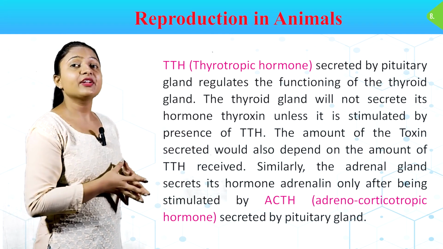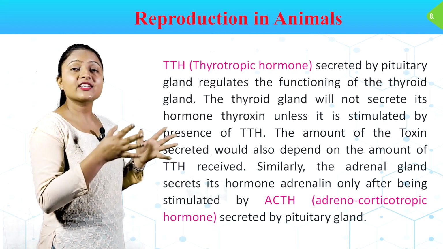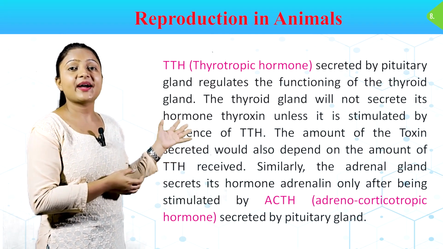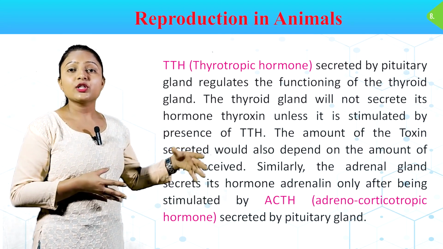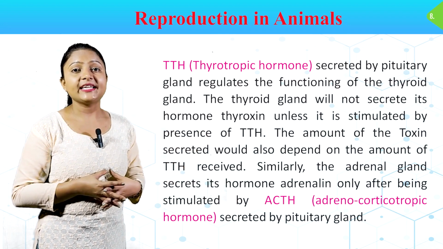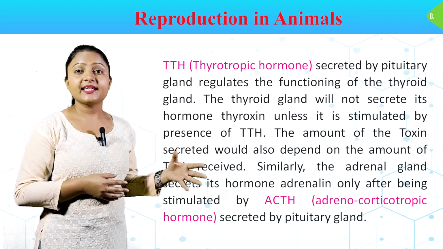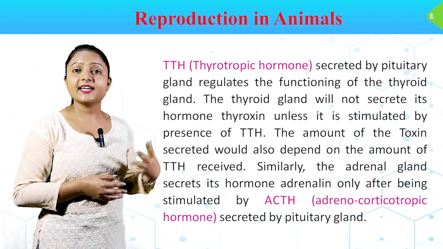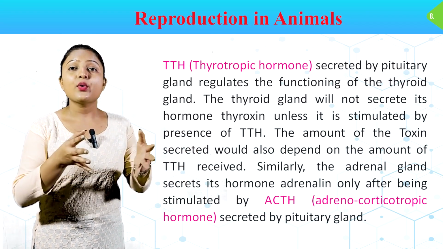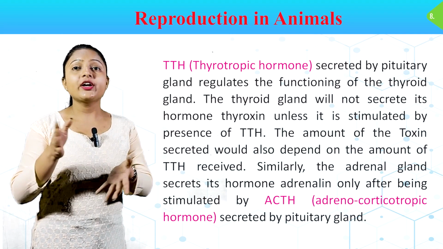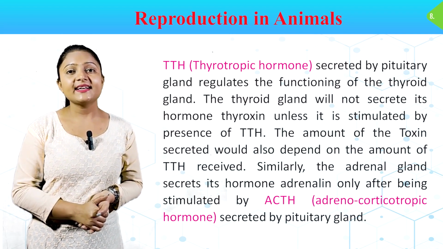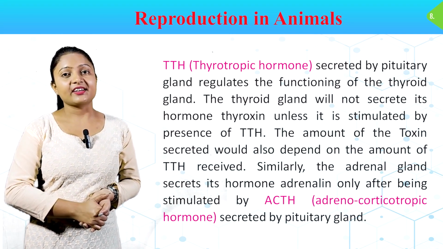The thyroid gland will not secrete its hormone thyroxine unless it is stimulated by the presence of TSH. The amount of thyroxine secreted also depends on the amount of TSH received. Similarly, the adrenal gland secretes its hormone adrenaline only after being stimulated by ACTH, adrenocorticotropic hormone, secreted by the pituitary gland.